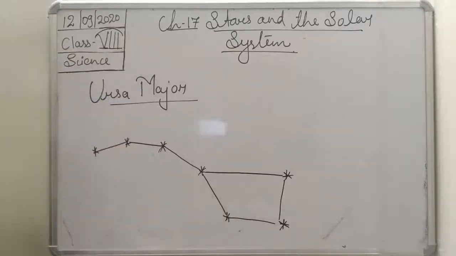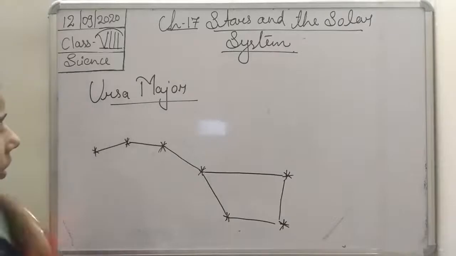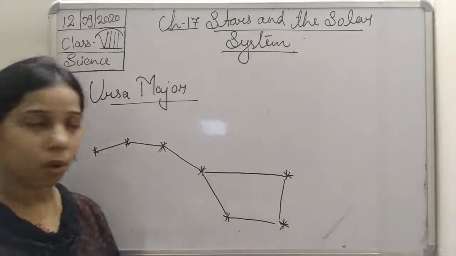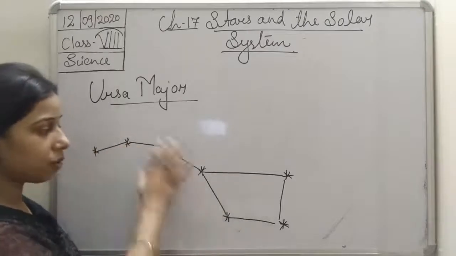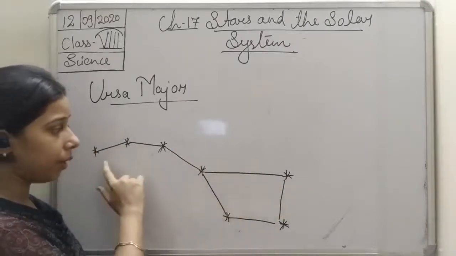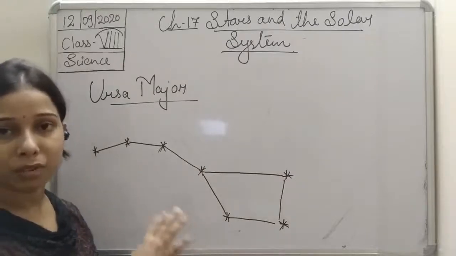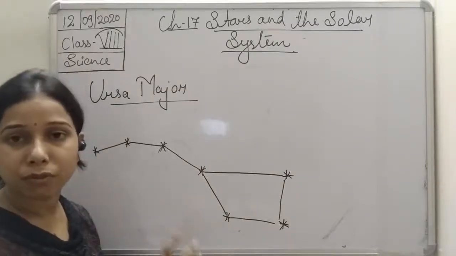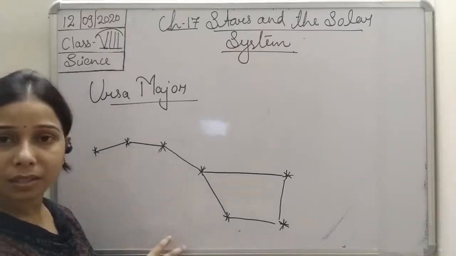If you see the 7 stars, they arrange themselves like a spoon. This line we had drawn, but actually the stars are simply arranged in a 7 way. When you join them, you will find that a kind of pattern or shape is formed by these different stars.